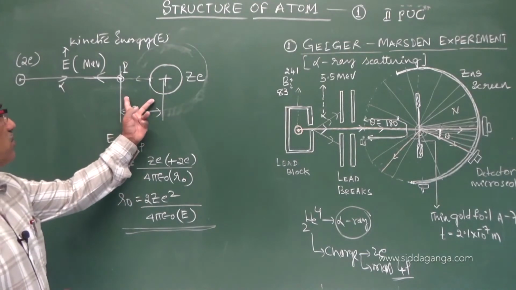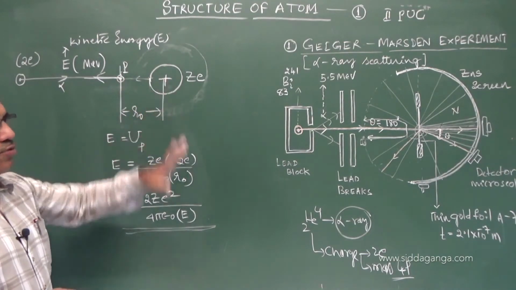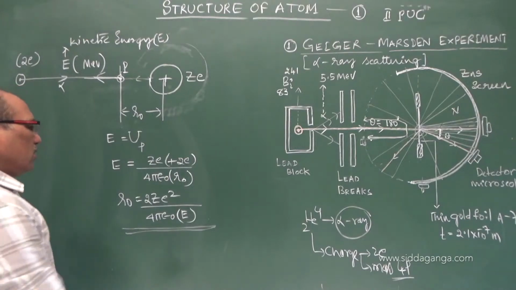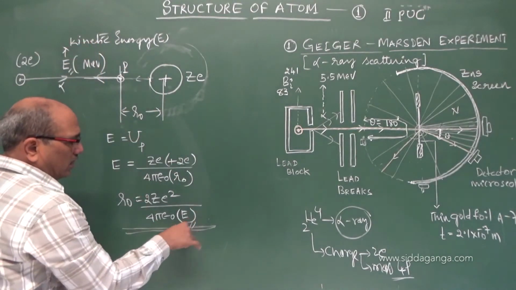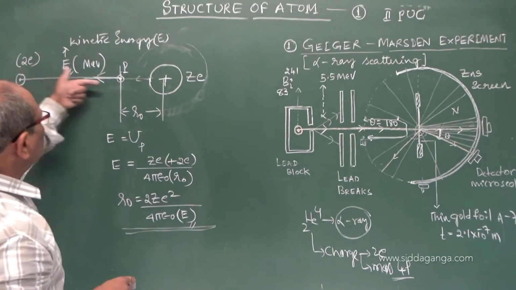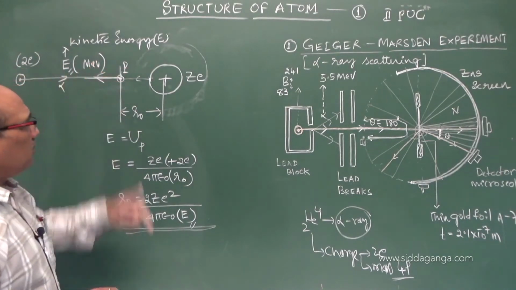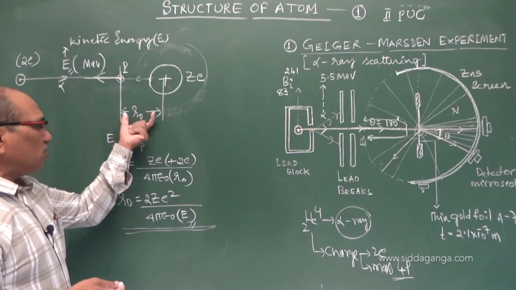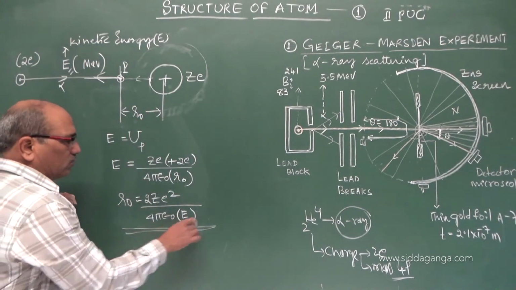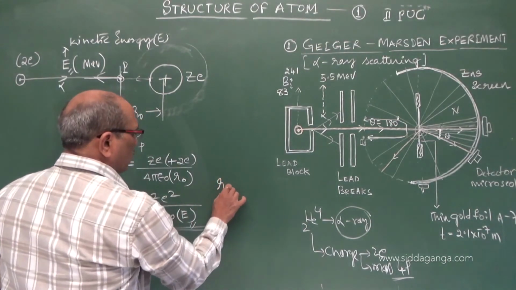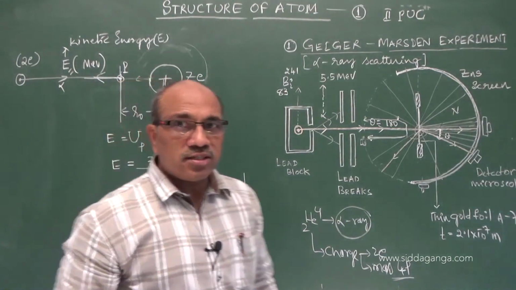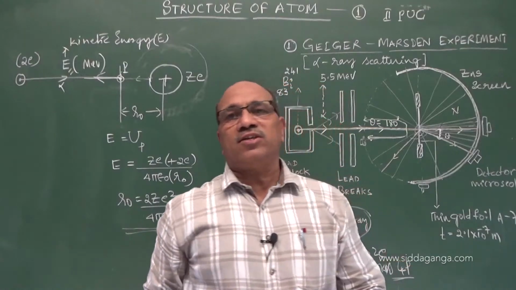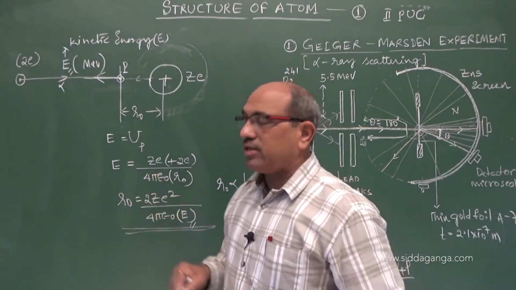It is the minimum separation between the point P, the returning point, and the nucleus. This depends upon the energy. The higher the energy you give to this alpha particle, you are expecting R0 to decrease. R0 decreases with increase of E. R0 is proportional to 1 by E. But this gives us the size of the nucleus also.